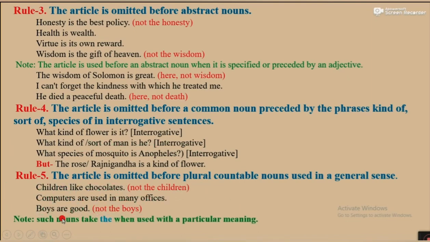But such nouns take the when used with a particular meaning. If we particularize boys, then we can say the boys are good. For example, where are the boys? Particular boys.